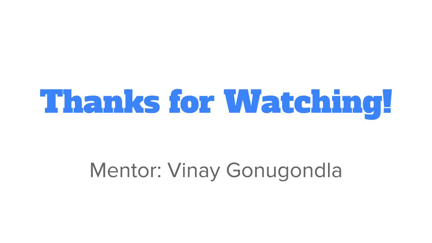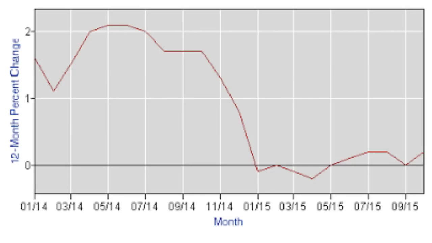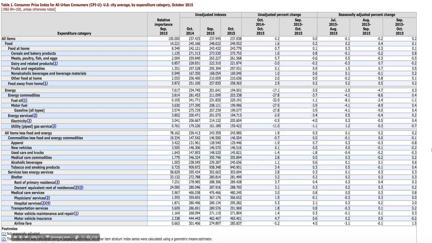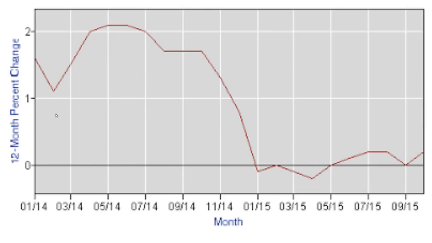My name is Vinay Gonagonla, and if you have to make a presentation on the analysis of CPI, I recommend doing it this way. If you want, you could take a deeper analysis and do it section by section: food, energy, all items less food and energy. Use those 3 sections and analyze it that way.